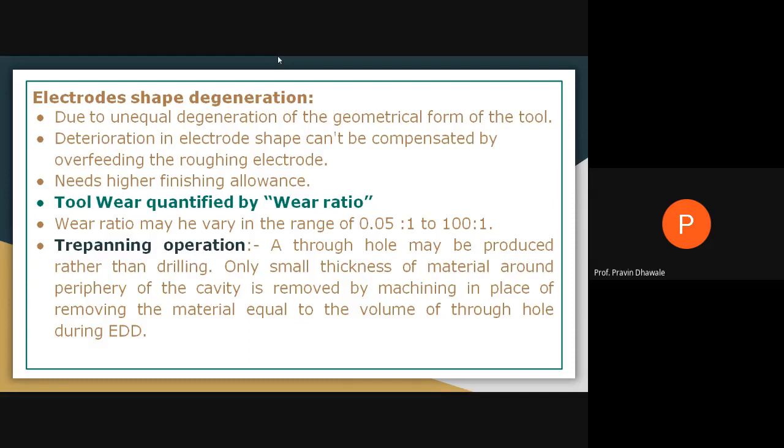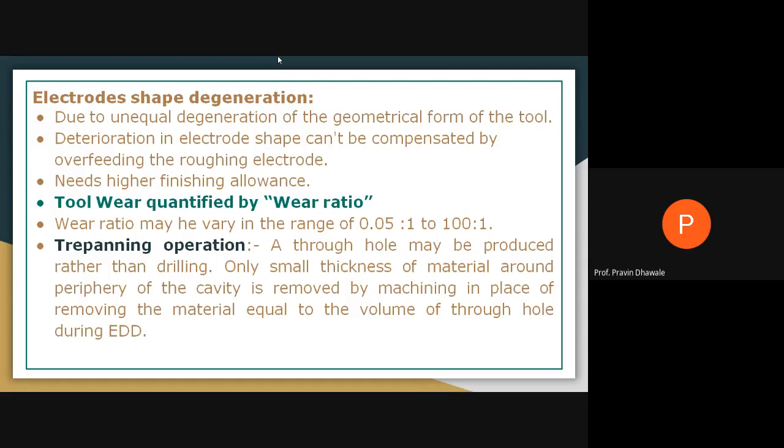Whatever the shape deteriorates of the electrode, that shape cannot be compensated by roughly overfeeding the electrode into a workpiece. Such electrodes require a higher allowance for finishing. The wear of the electrode or tool caused by prolonged operation in electric discharge machining will be measured or quantified by a terminology called wear ratio, and that wear ratio must vary within a range of 0.05 to 1 to 100 to 1.